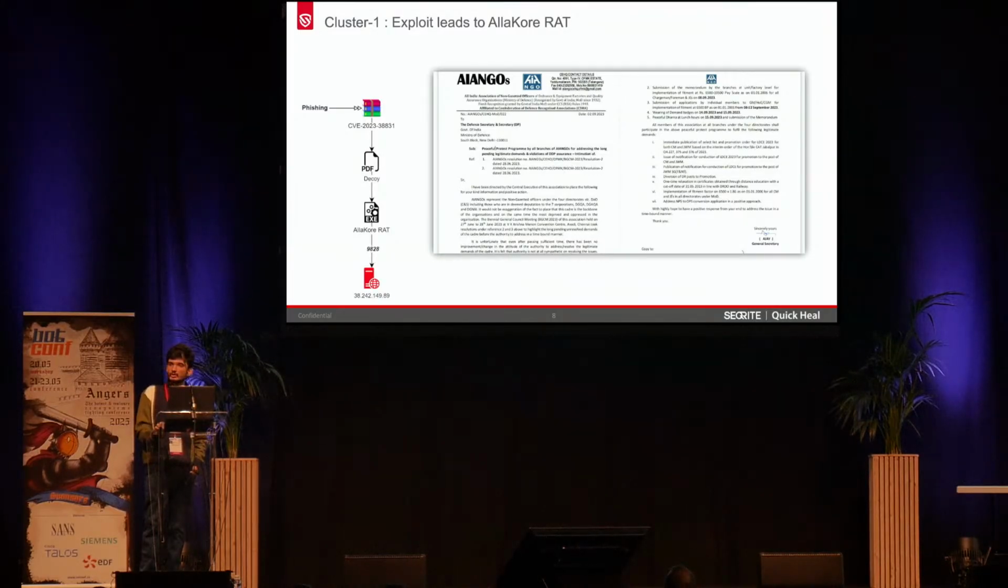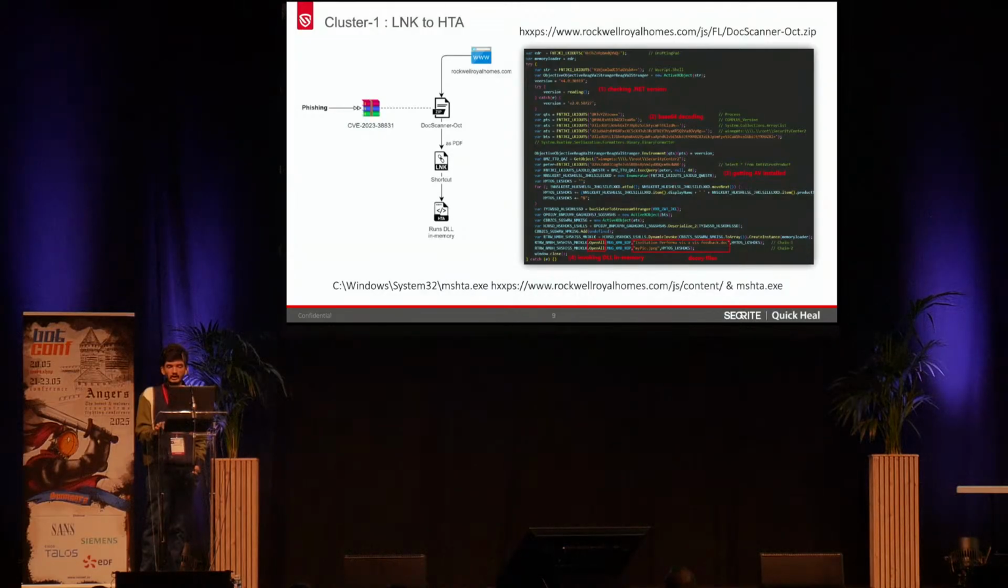But this is not how we initially found it was exploiting this specific vulnerability. If you go to its previous TTPs, it is well known to use the HTA-based stages. So we first observed an archive file named docscanner October hosted on a compromised domain.